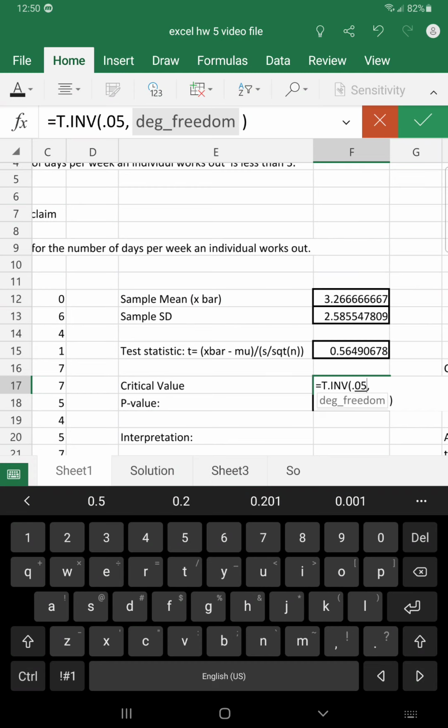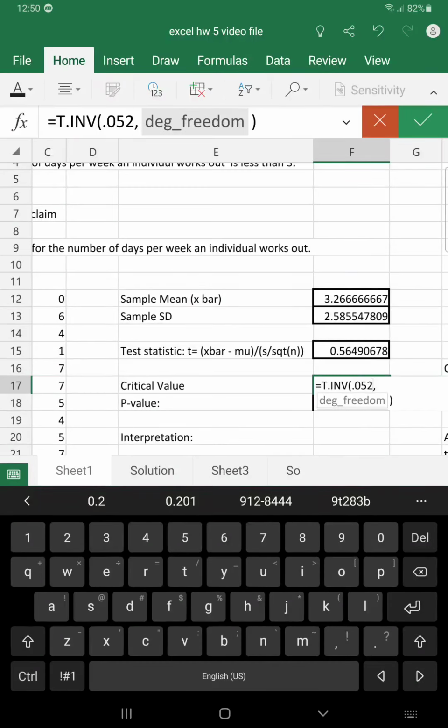And the degrees of freedom are n minus 1. We have 30 minus 1 is 29. Comma, 29. And click OK. So negative 1.66 is our critical value.